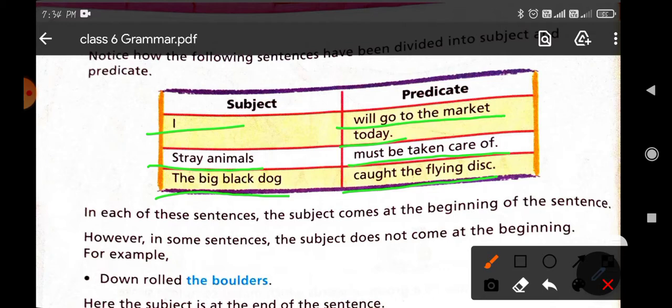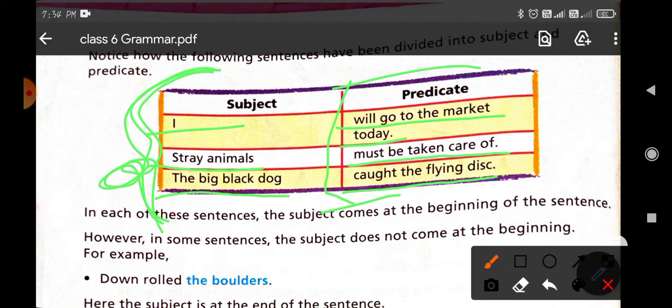In each of these sentences the subject comes at the beginning of the sentence. I further tell you that usually the beginning word of the sentence will be the subject word, and all the rest of the words will be the predicate.